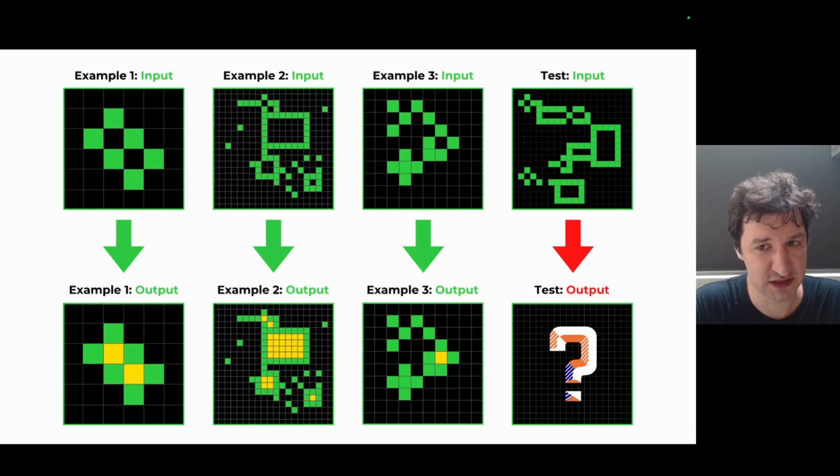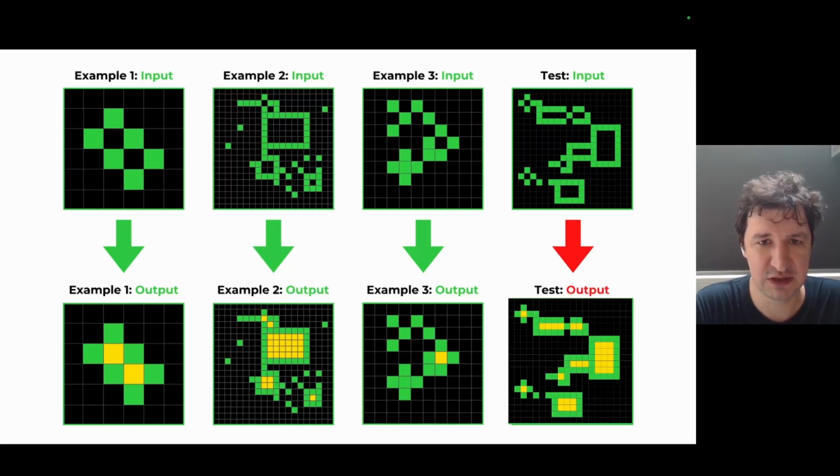And if you're wondering what the tasks in this corpus are, that's one example. What is provided in this task is a couple of examples of input and output, input, output, and then the final input provided without output, and you have to guess what it should be. I guess for us humans, it's pretty clear what's happening, right? We are just coloring in yellow all these closed sections of an image. We immediately can see it, and so we understand what would be the right answer. That would be the same green figure, but filled with yellow squares.